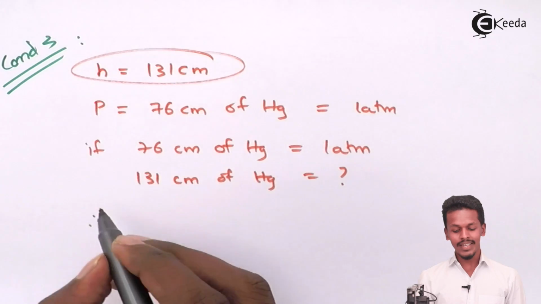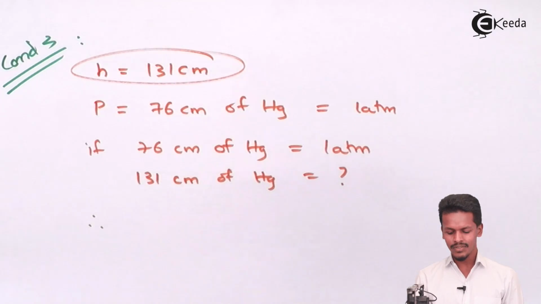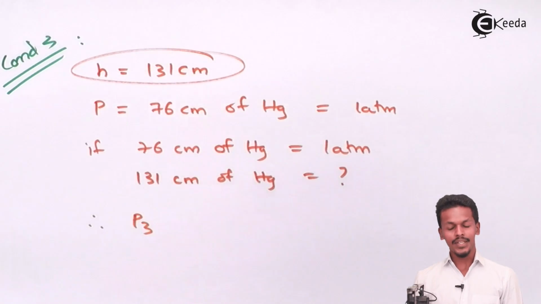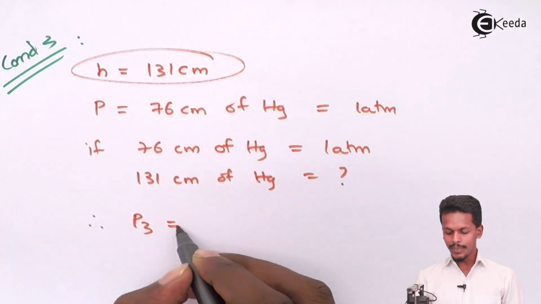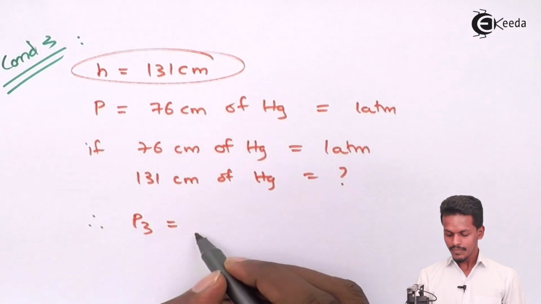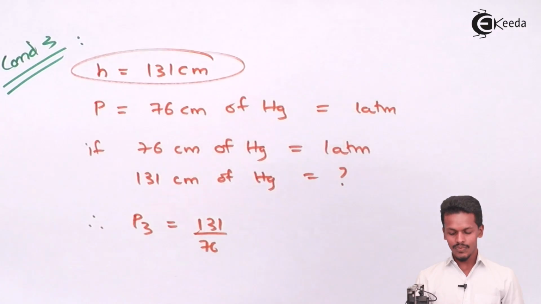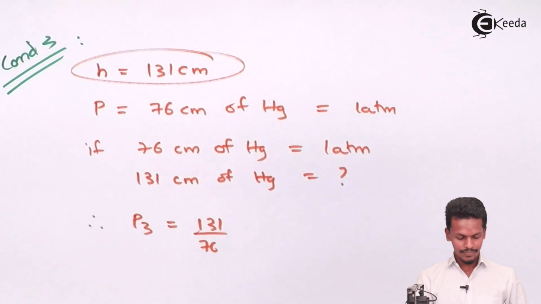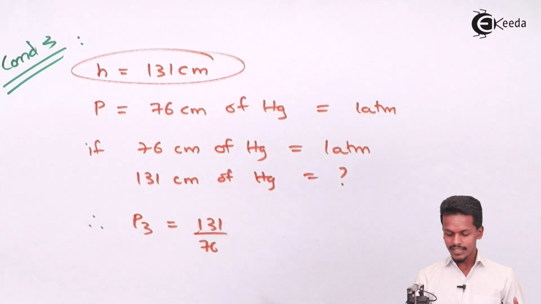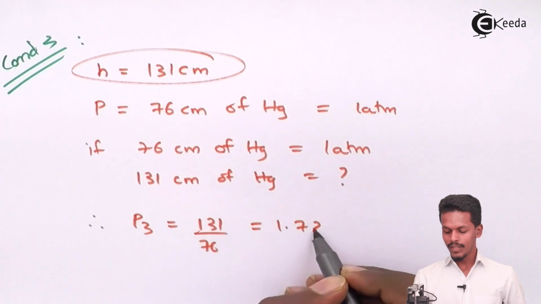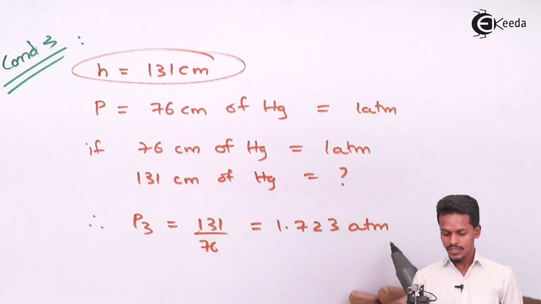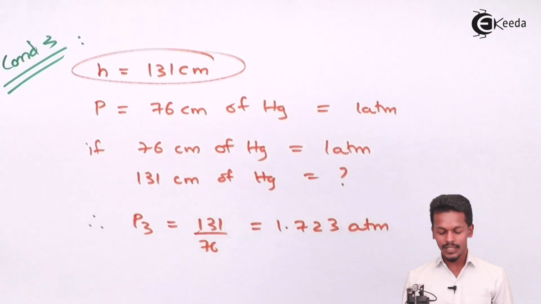So the pressure in this case, the third condition, we measure as P3. P3 can be easily calculated as 131 divided by 76. If we calculate that, we will get basically 1.723 atmosphere. So this is the value of the pressure.